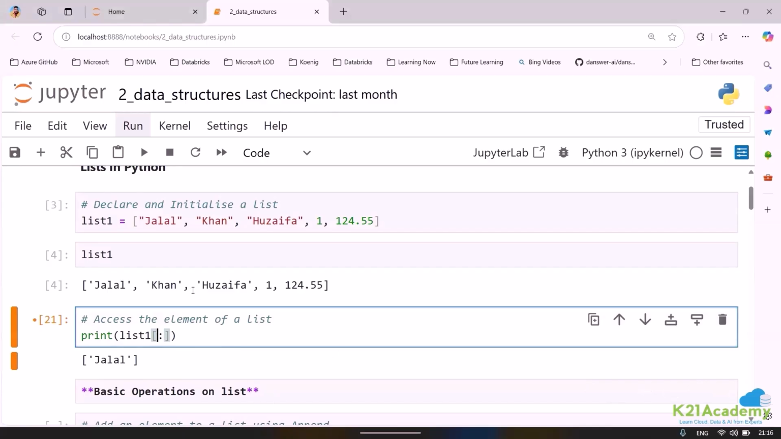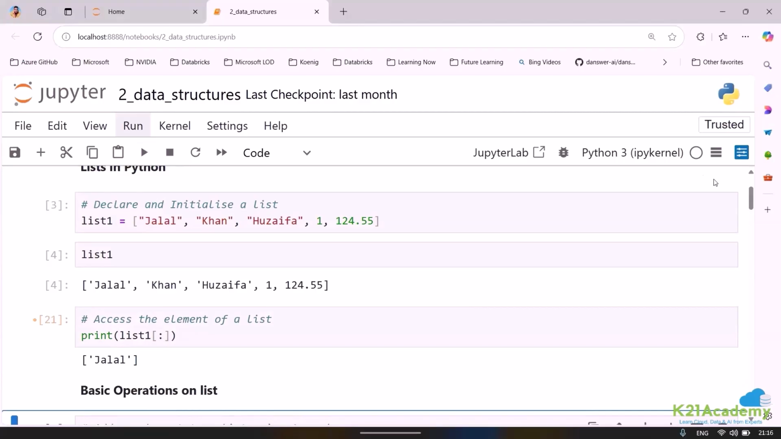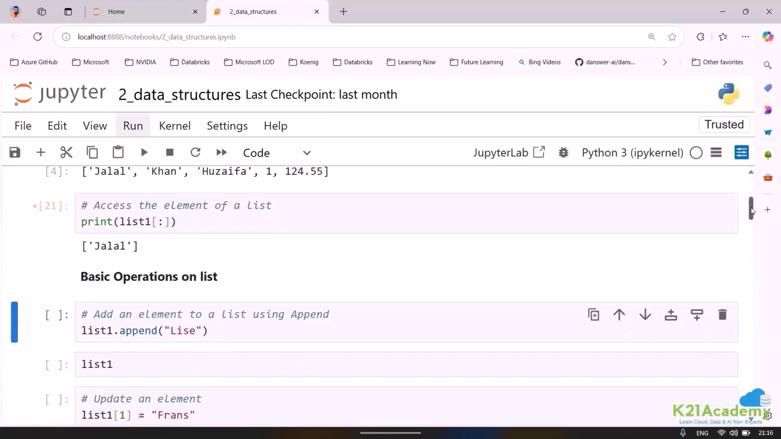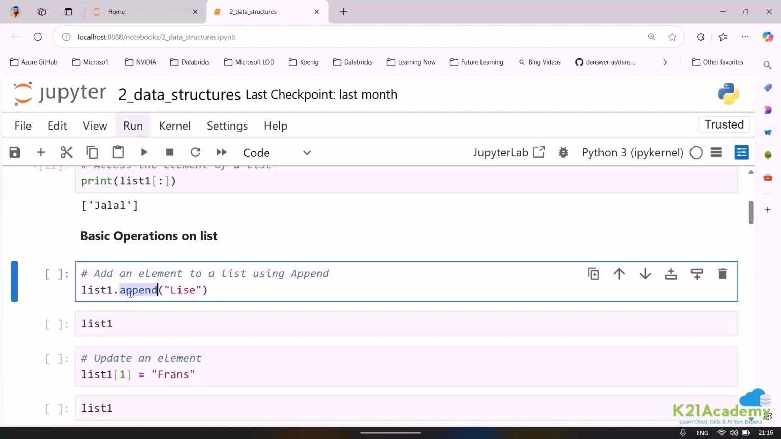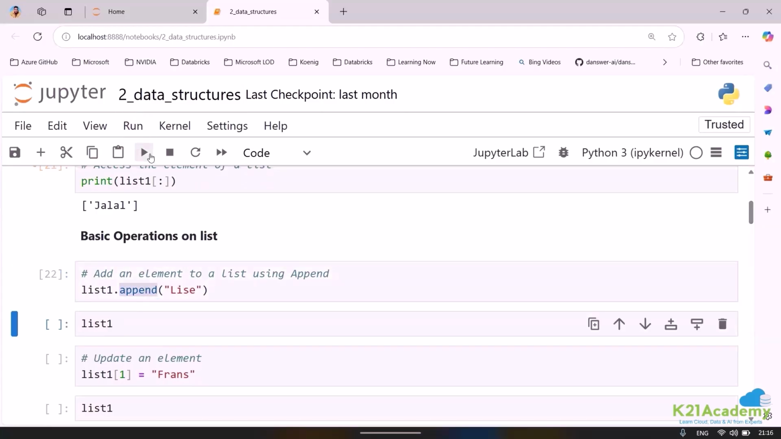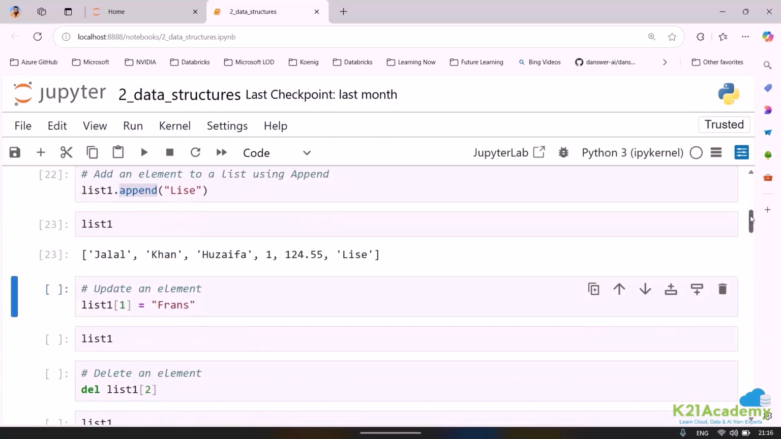Now, let me go through the next part. Basic operations if I want to perform on a list. What are the basic operations that I want to perform? Suppose I want to add something in the list. For adding an element into a list, I need to make use of append. If I do it this way, here you can see my list will append another value. If I want to delete something, again, I can go ahead and do that.